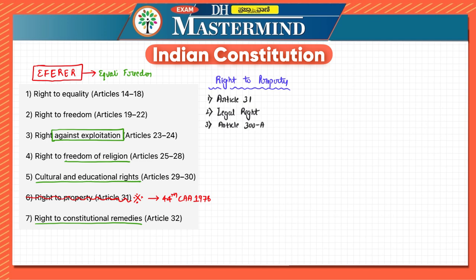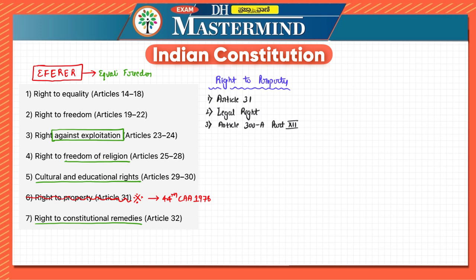Article 300A of which part? Part 12. These parts are also important because you might have seen in the 2024 prelims, they directly asked questions which included the article and part as well, and hence it will be important for us. So the constitution establishes it not as a fundamental right but as a legal right. At present there are only 6 fundamental rights in place. Now, what is the reason for the removal of the right to property from fundamental rights? That is also something you have to know.